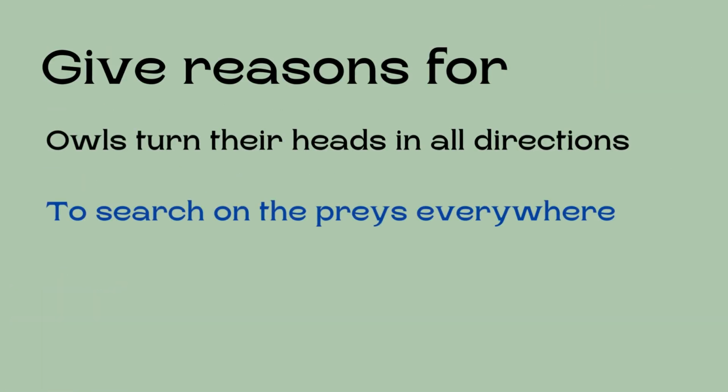Give reasons for owls turning their heads in all directions, and this is amazing as you watch it. So it turns its head in all directions to search for food everywhere, in any place.